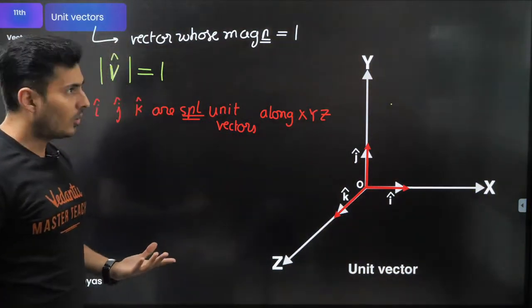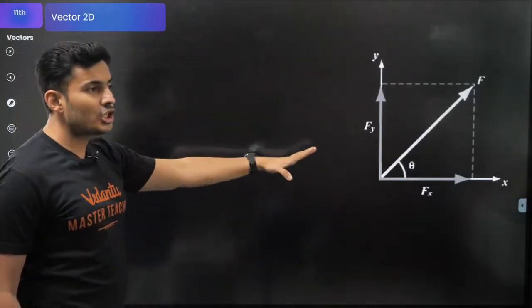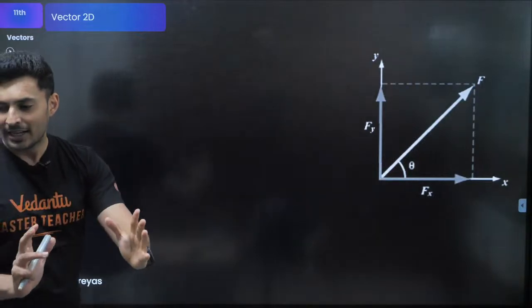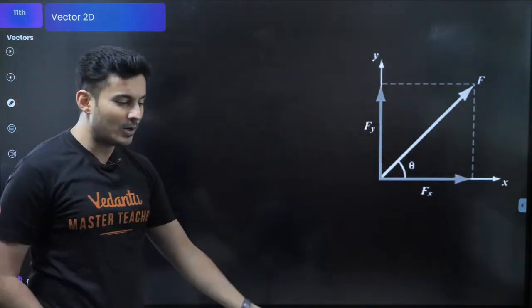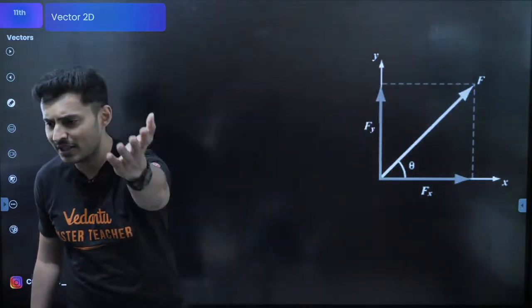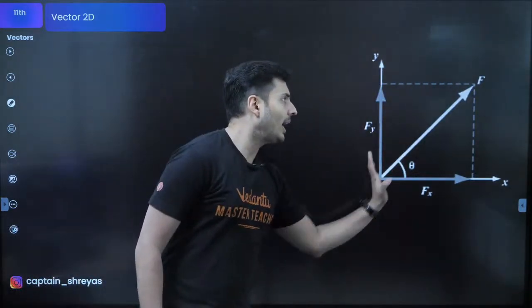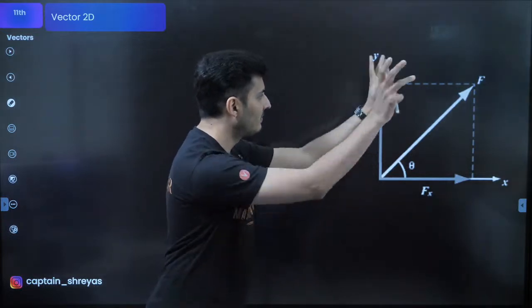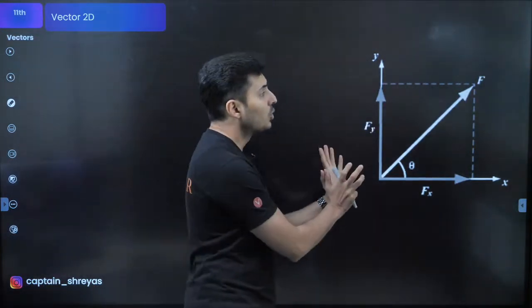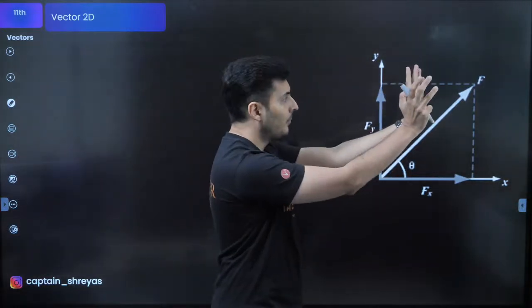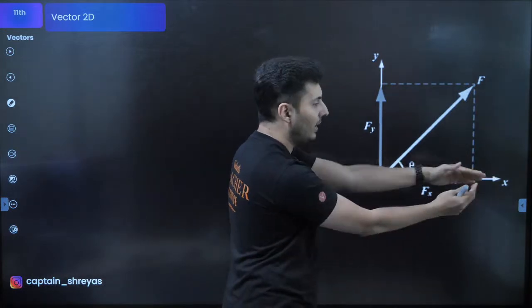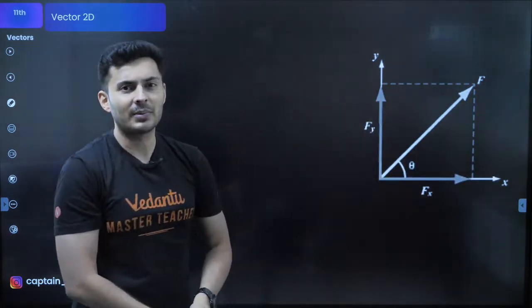So how do you exactly show the vectors in 2D or 3D? Imagine somebody is applying some force. Let's say Khushi is pushing something, she is lifting, applying a force like this. I can say that Khushi is applying a force at an angle, but that force has 2 components. One component here, another component here.